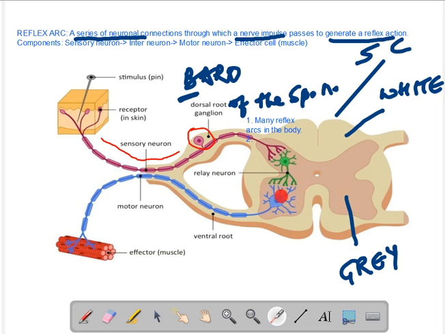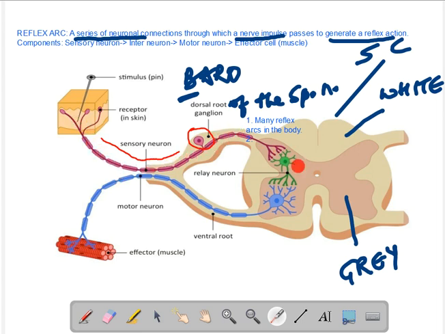And now once this cell is activated, a signal is sent really rapidly to the effector cells, the muscles. Now where are these muscles present? These muscles are present in the same area as the area of the stimulus. So let us assume that you were pricked on your arm, on your bicep, let's say one of your muscles. Now the muscles involved will be those primarily involved, those of your arm, and you will move your arm away.